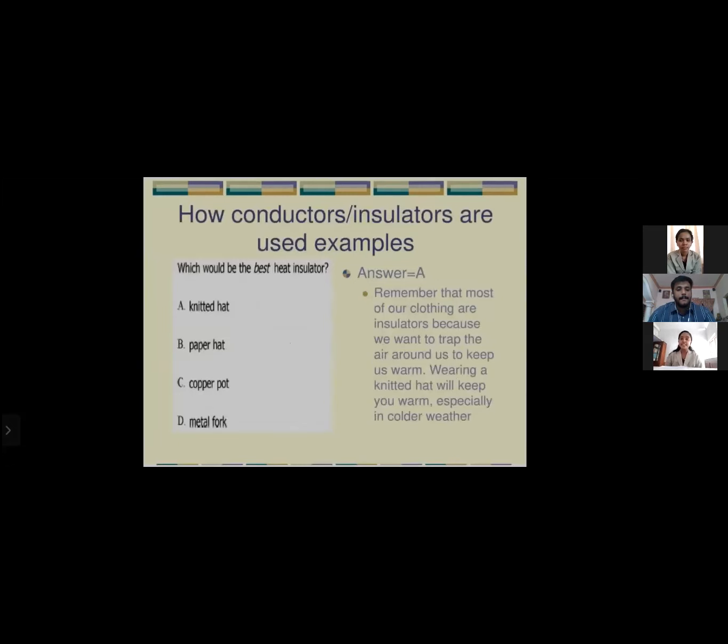Moving on to the next example, that is how conductors or insulators are used. Which would be the best heat insulator? A knitted hat, paper hat, copper pot, or metal fork? Remember, most clothing is made of insulators because we want to trap the air around us to keep us warm. Wearing a knitted hat will keep you warm, especially in cold winter weather, and the answer is knitted hat.